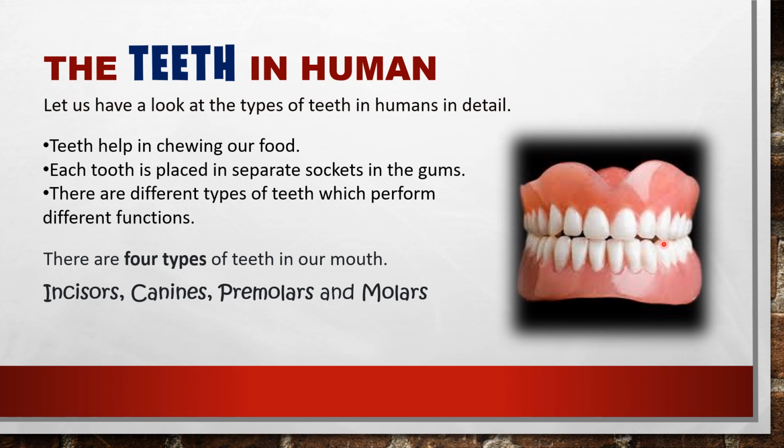As per the different functions, we can classify these teeth into four. There are four types of teeth in our mouth: incisors, canines, premolars, and molars. It's very, very important.